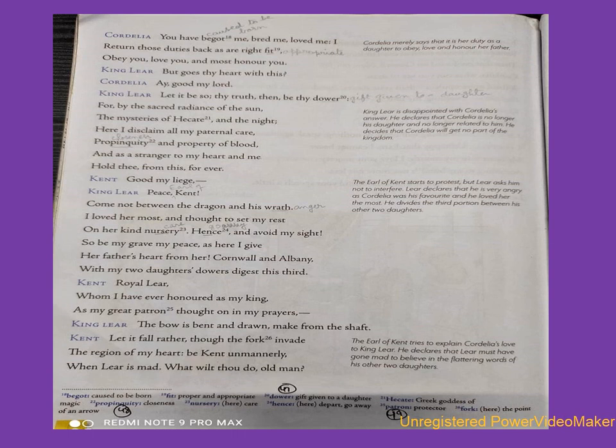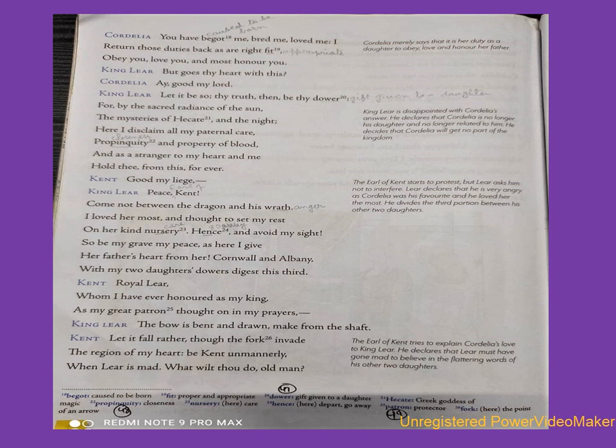So, Lear disowns his daughter and says that from today we are like strangers. We don't share any relation. Because King Lear is disappointed with Cordelia's answer, he declares that Cordelia is no longer his daughter and no longer related to him. He decides that Cordelia will not get any part of his kingdom, and her share will be distributed among her two elder daughters. Now Kent's response.